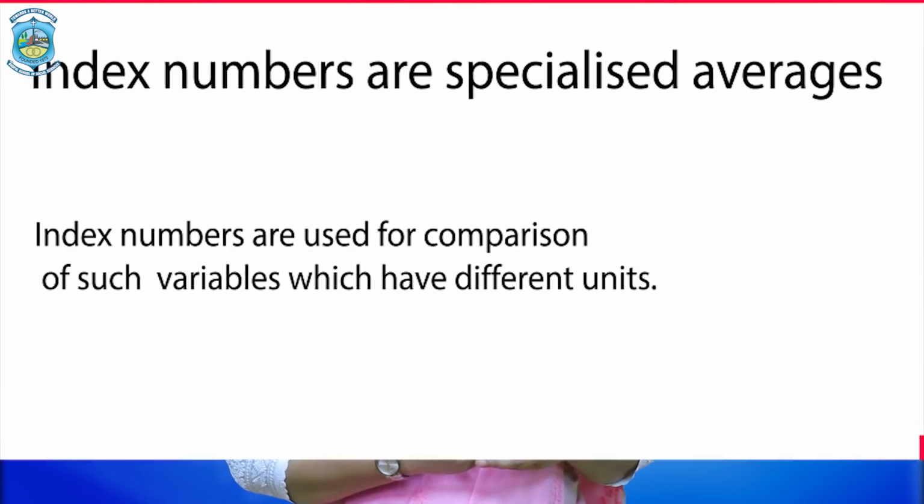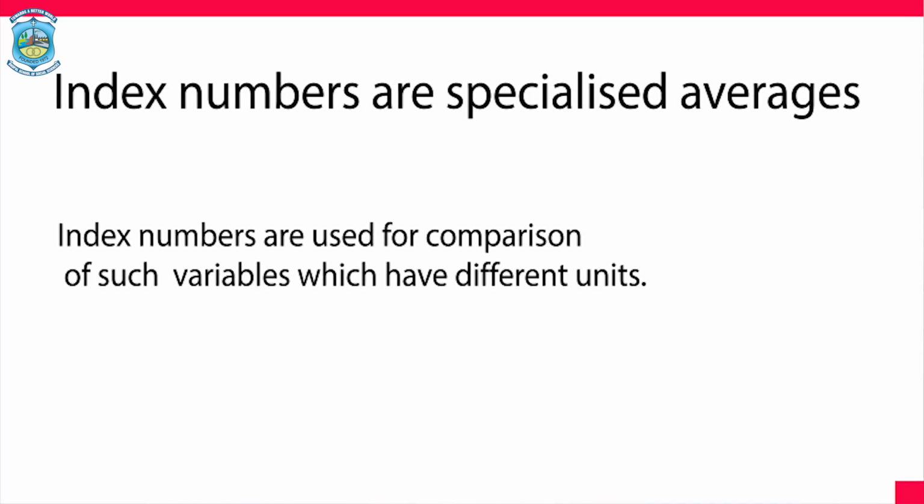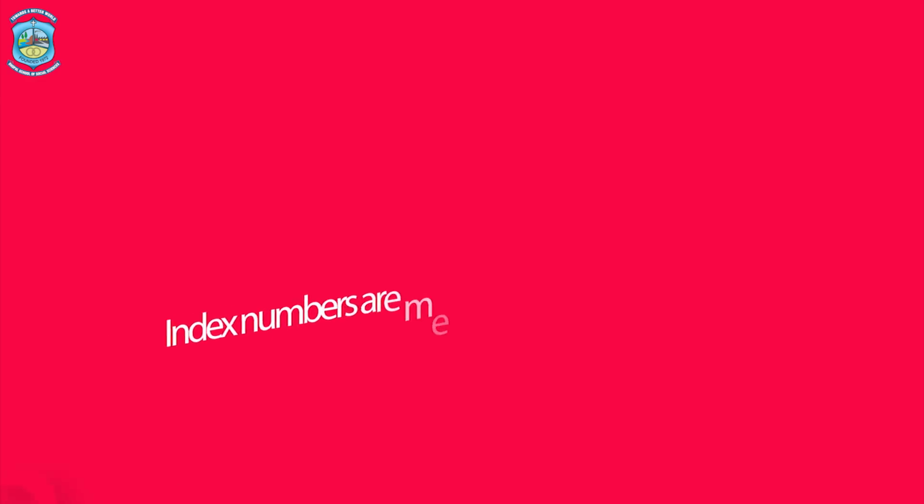Specialized averages are those averages which are meant for comparison of two different values which are measured in two different units. Let's say for example, number of oranges are measured in number of units, but there would be something else like wheat that is measured in kilograms. So how to bring them together for comparison? Index number is one of the most sophisticated tools which is used in statistics in order to measure things which are actually measured in different units.